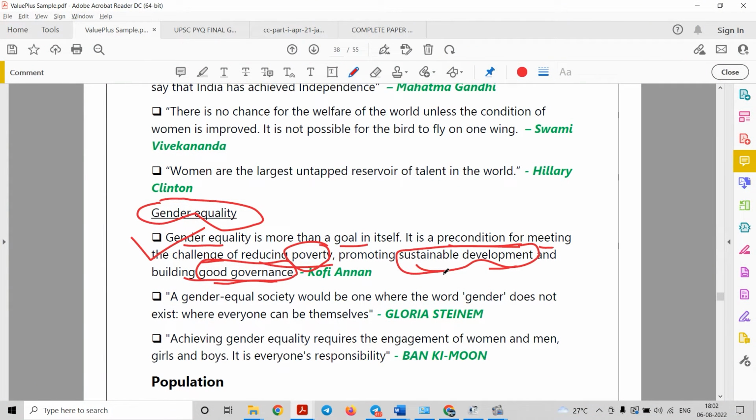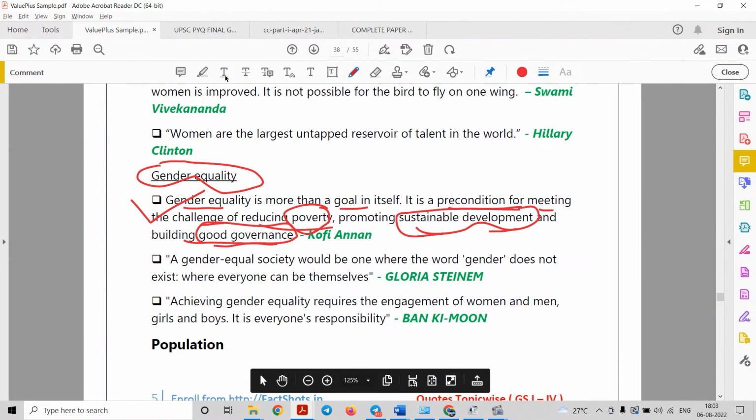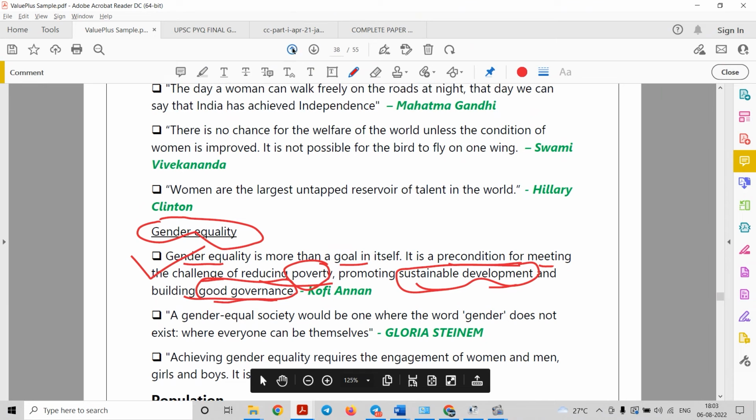But in GS1, GS2, GS3, you can use the quotes whenever they are relevant only. But don't overdo, don't do anything which is in excess, right? Which is beyond the demand of the question, and it should be relevant to that particular topic only. So that is my suggestion, that you should be careful while quoting such great personalities. Okay. So this is where you can use the quotes in your answers.